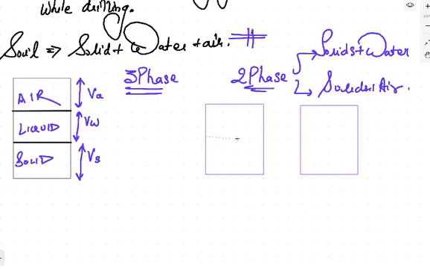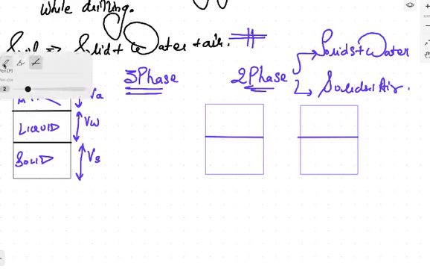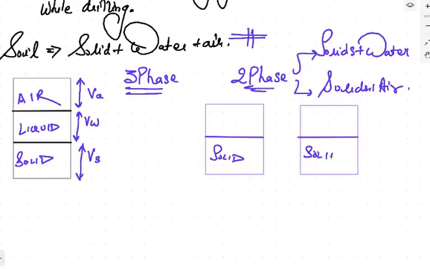You will have a two-phase diagram, you will have solid, and over that you will have air or water. It means that in that case you will have solid to same होना ही होना है. This is also solid. यहाँ पे हो गया water, और यहाँ पे हो गया air. This is the two-phase diagram.